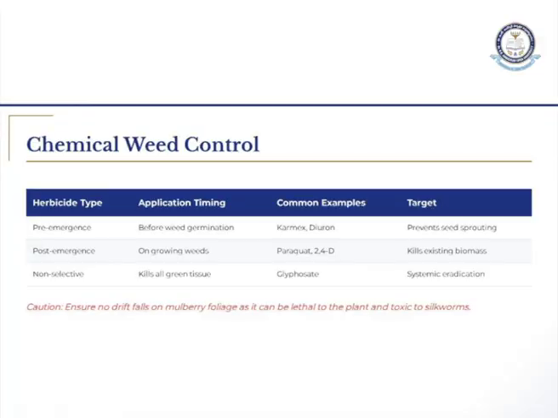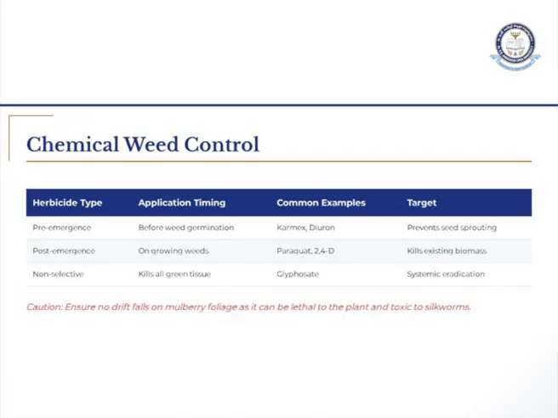Second is post-emergence, meaning the weed has already taken place in your field. Now you will use paraquat or 2,4-D. It will kill the pre-existing biomass. Coming to non-selective: non-selective means it does not selectively kill. We have to use something which will selectively kill the weeds, not the non-selective. A non-selective example is glyphosate.